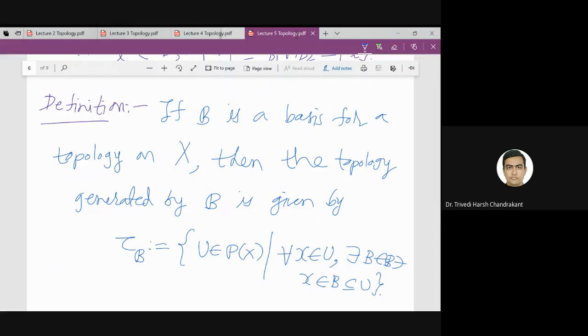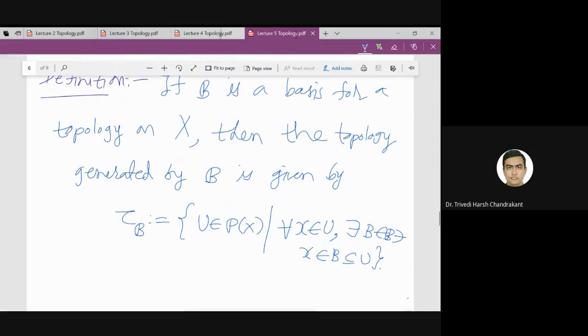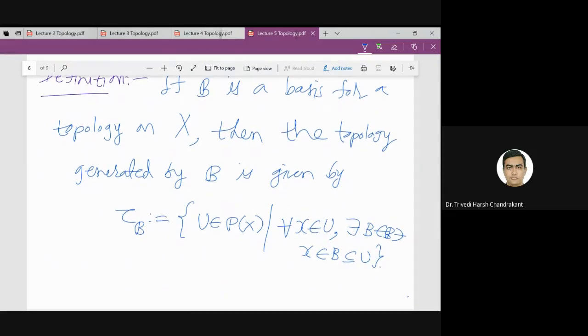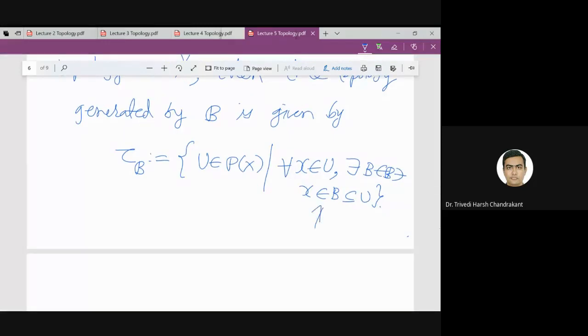What is this definition all about? If I know the real line, if I know intervals, then what are the open sets? Open sets satisfy these conditions. Basically this is nothing but the condition of an interior point, right?